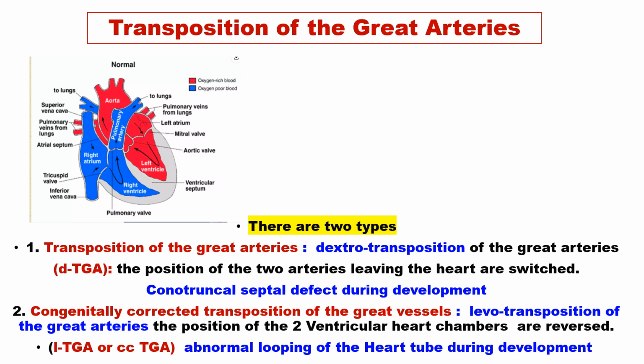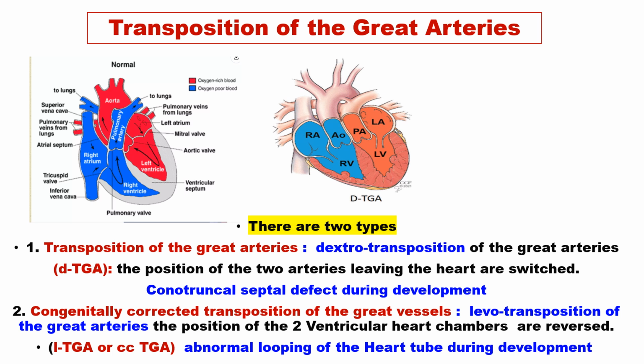In dextrotransposition of great arteries, represented as DTGA, the position of the two arteries leaving the heart are switched. This is mainly due to the conotruncal septal defect during development.